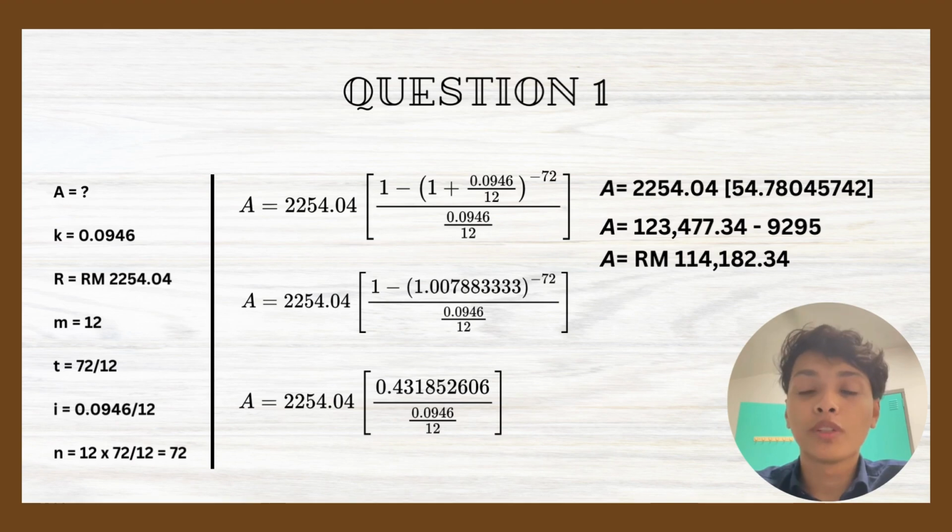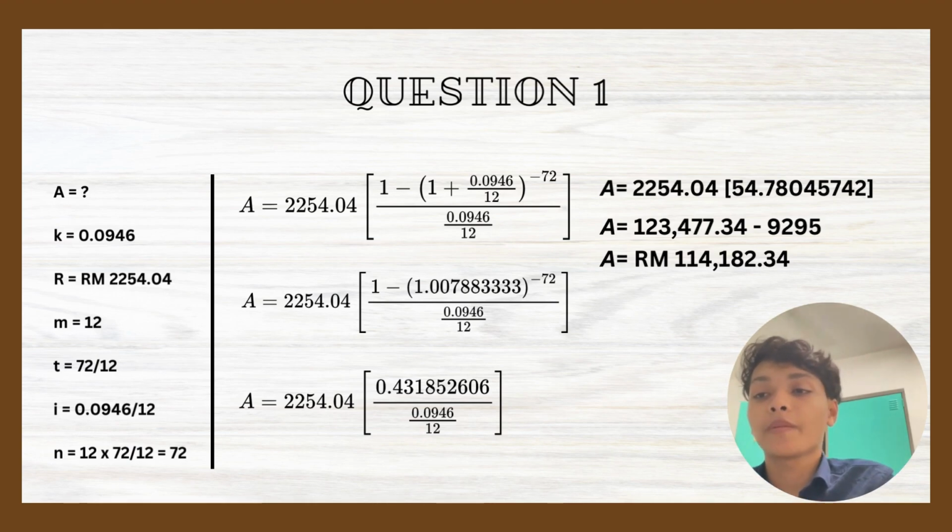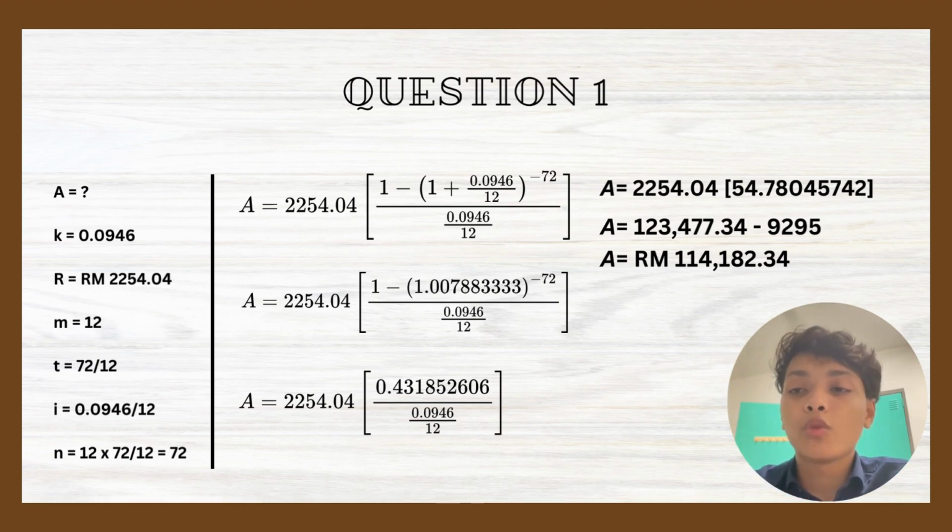So we go next for the calculation. We get A equal to still 2,254.04, open bracket 0.431852606 divided by 0.0946 divided by 12, close the bracket, and the answer we get is A equal to 2,254.04, open bracket 54.78045742, close the bracket.